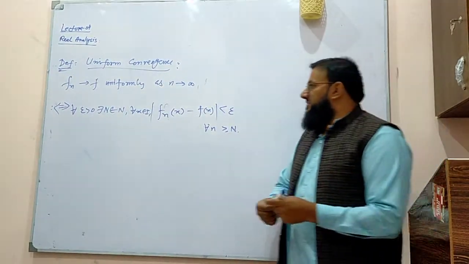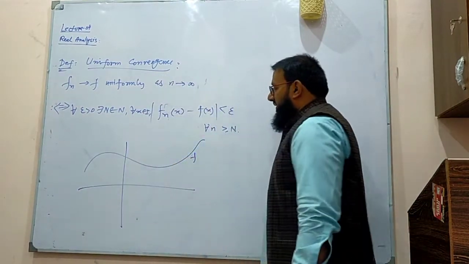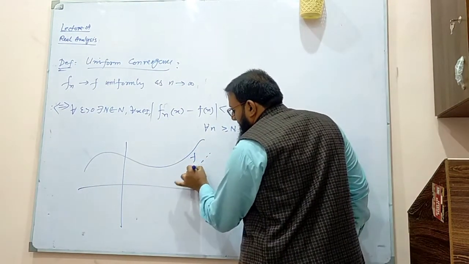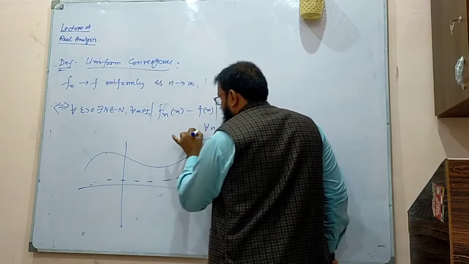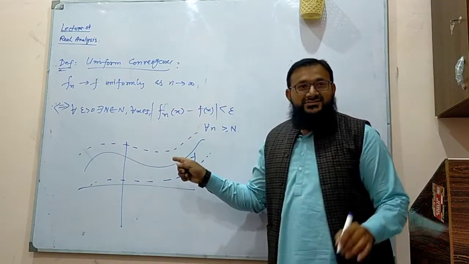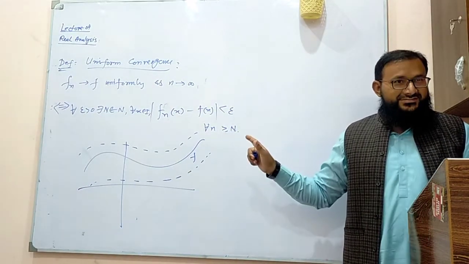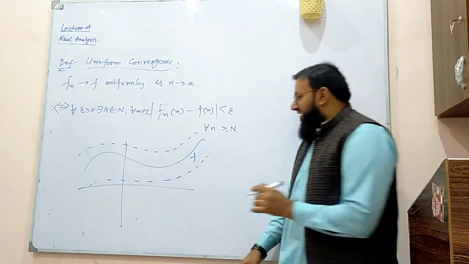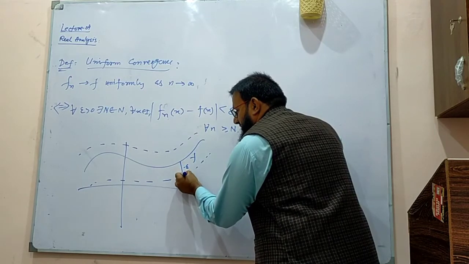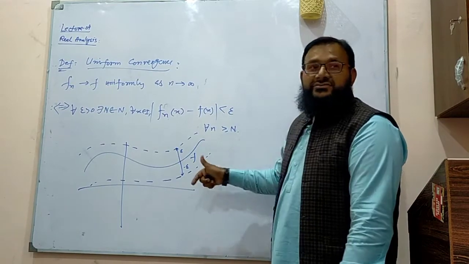What happens basically in uniform convergence, you have a function f to which a sequence converges. Then you make some epsilon ball around this. Let me tell you, this is also called epsilon ball. It is not interval, it is not disk, it is not a sphere, it is epsilon ball. Epsilon down and epsilon up. We call this the epsilon ball around f.